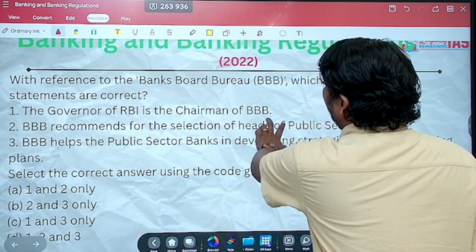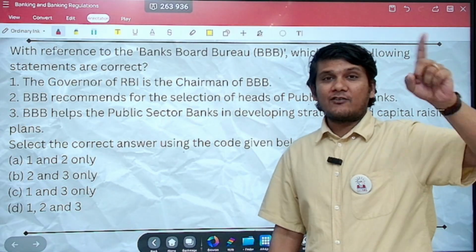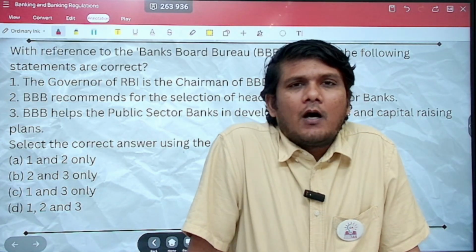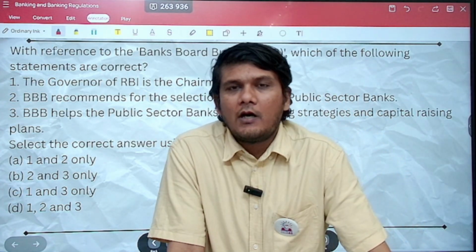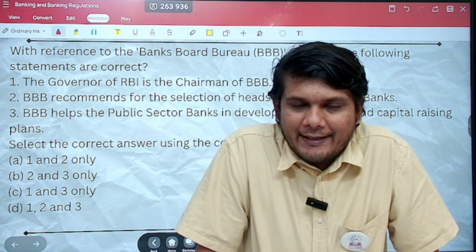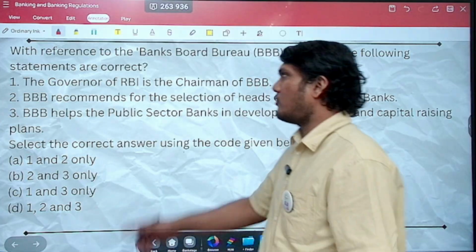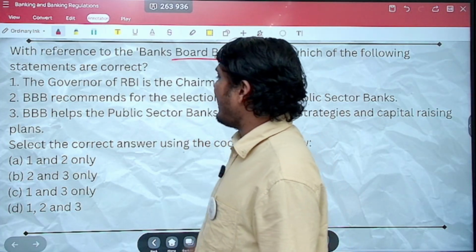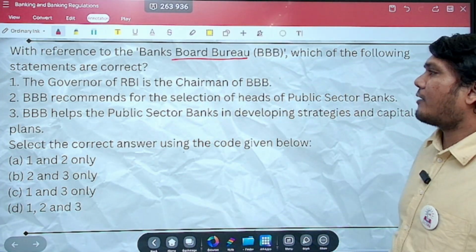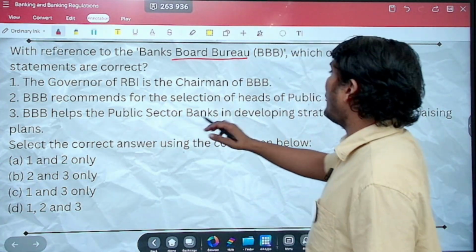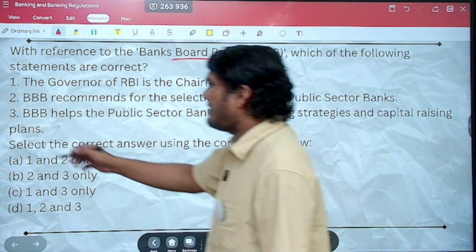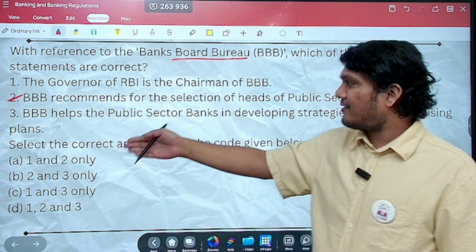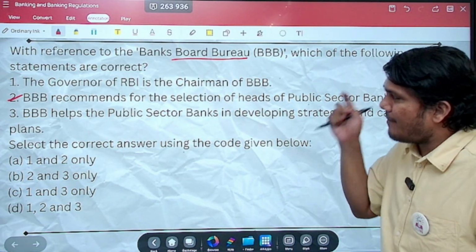Let's move ahead. The next question asked in 2022. Remember, the Banks Board Bureau question was asked previously. Who of the following recommends or selects the chairperson of the public sector banks, the CEO, etc., the top management, had been asked. Now again, a similar question is being asked. With reference to Banks Board Bureau, which of the following statements are correct? The governor of RBI is the chairperson. Now this becomes factual. Let's look at the second statement. Banks Board Bureau recommends for the selection of the heads of the public sector banks. This exact statement was there previously, if you can remember, about who recommends the heads of the public sector banks. It's the Banks Board Bureau.